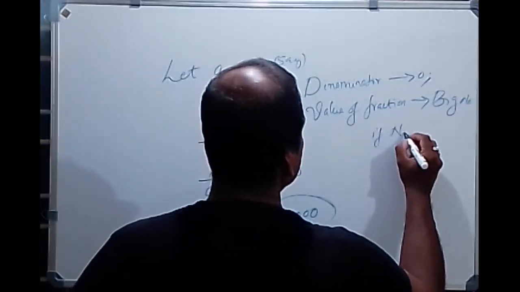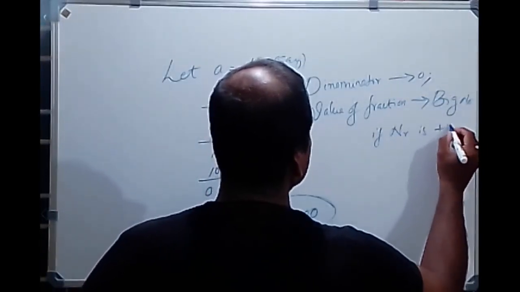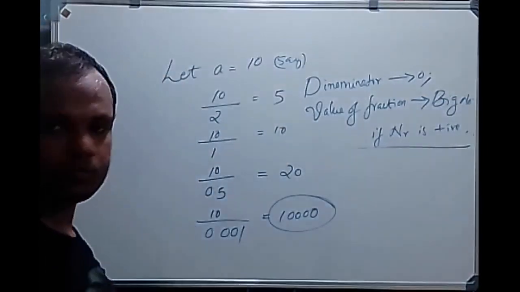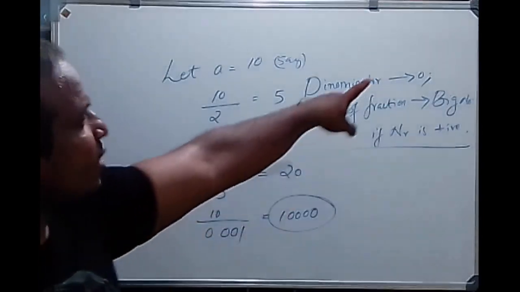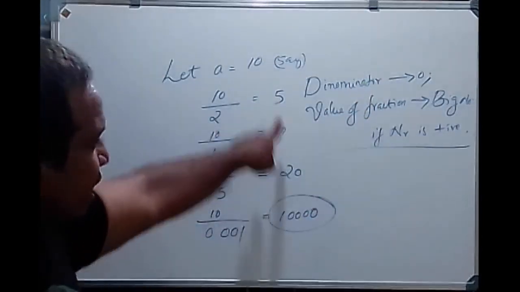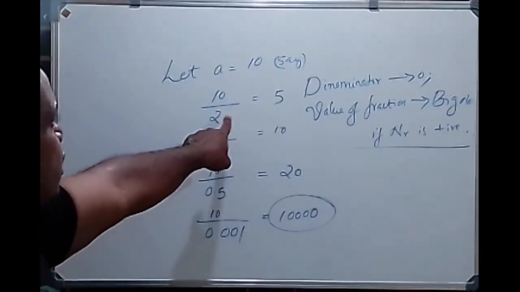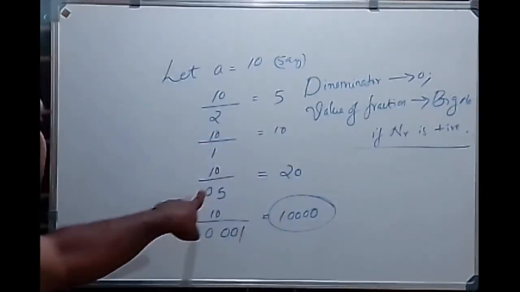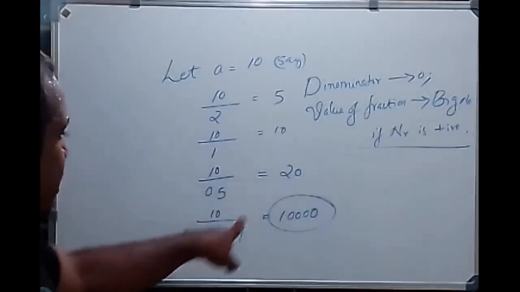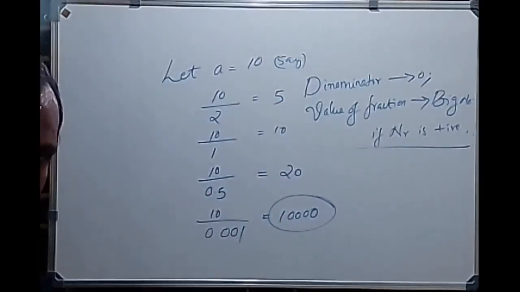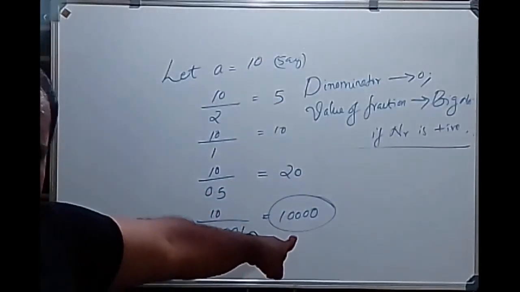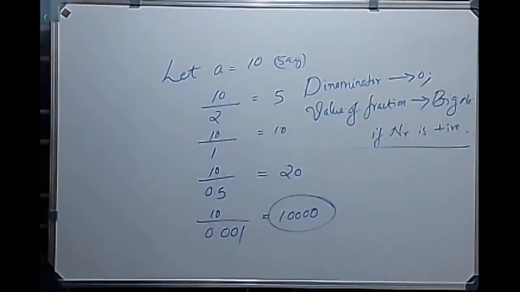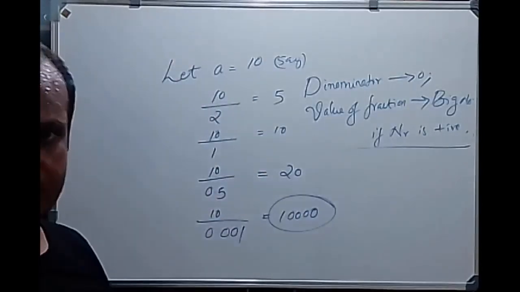If the numerator is positive and the denominator tends to 0, the value is increasing. Here it is 10 by 2, the value is 5. Here it is 1, the value is 10. Here it is 0.5, the value is 20. Here it is 0.001, a very small number, the value is 10,000. When the denominator decreases, the value of the fraction tends to a very big number.